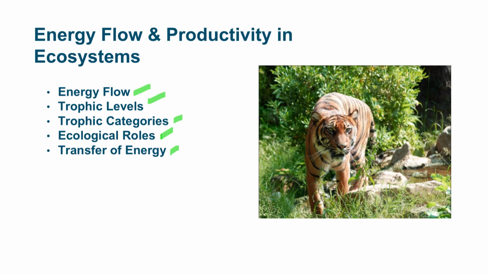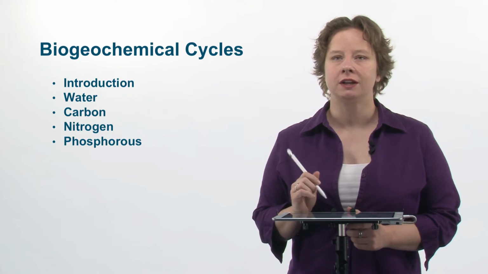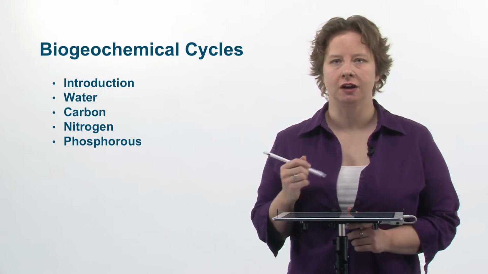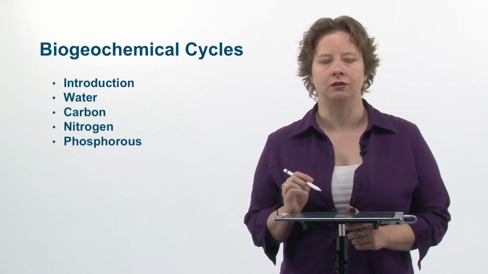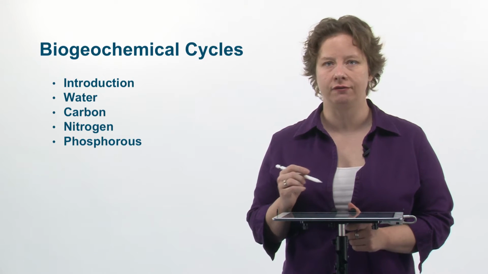We'll talk about energy flow and trophic levels, trophic categories, ecological roles in the transfer of energy in the section on energy flow and productivity in ecosystems. And then we'll get into biogeochemical cycles. We'll talk about what those terms mean. And then four biogeochemical cycles: water, carbon, nitrogen, and phosphorus.